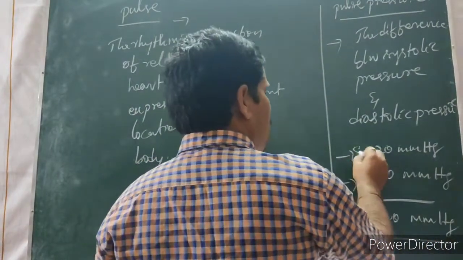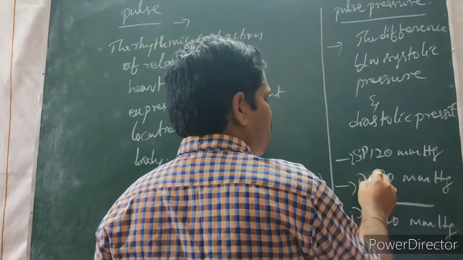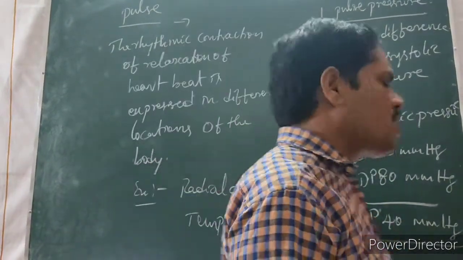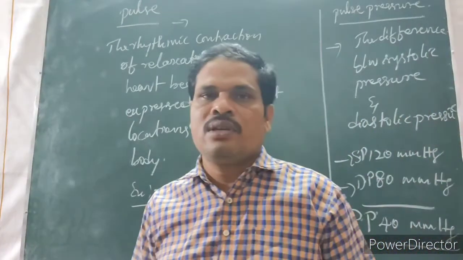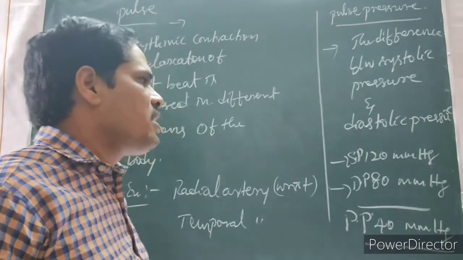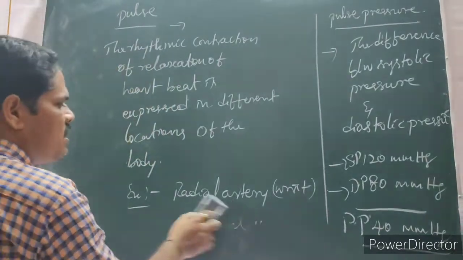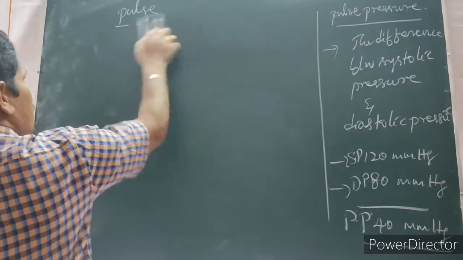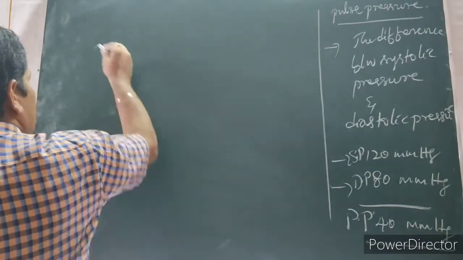It is the systolic pressure. It is the diastolic pressure. The difference between the systolic and diastolic pressure is called the pulse pressure. If you measure the pulse pressure in ratios, then what is that? It is 3:2:1.